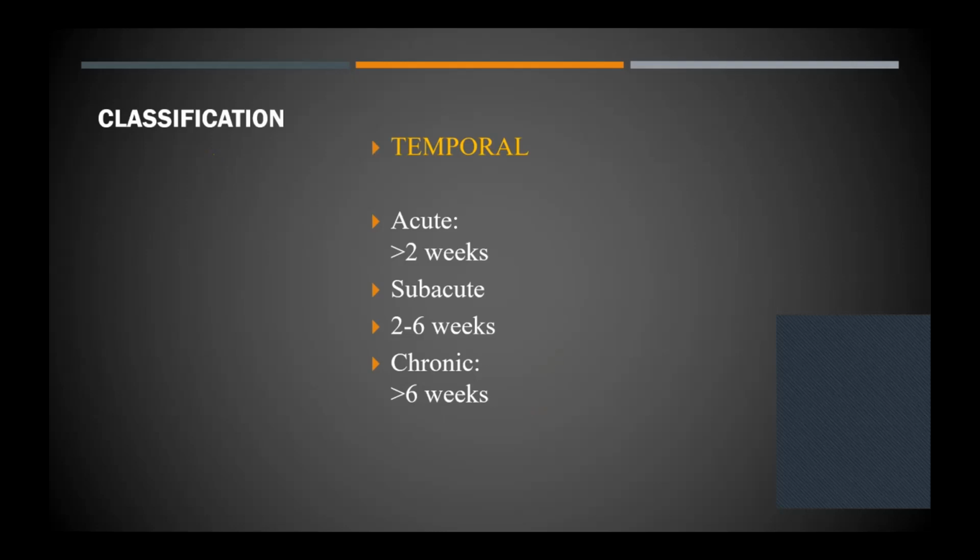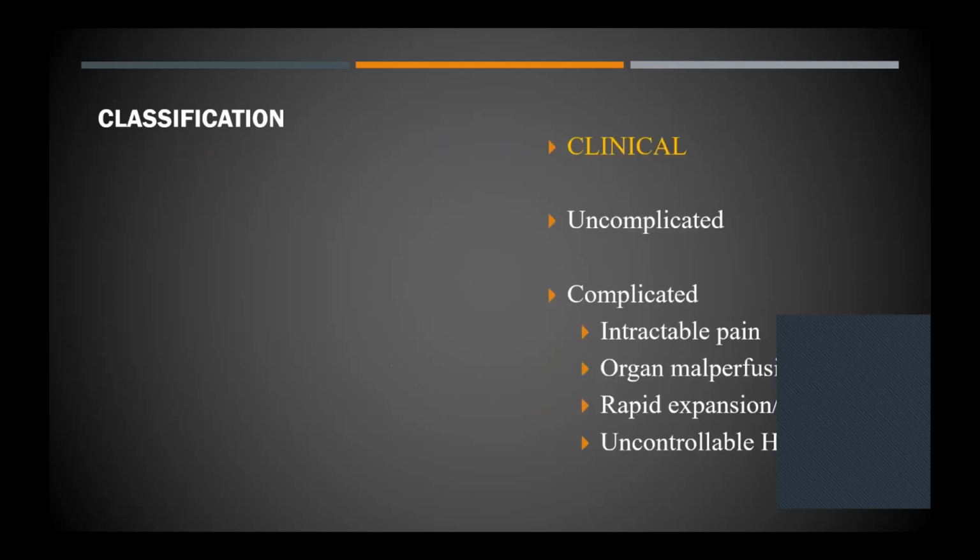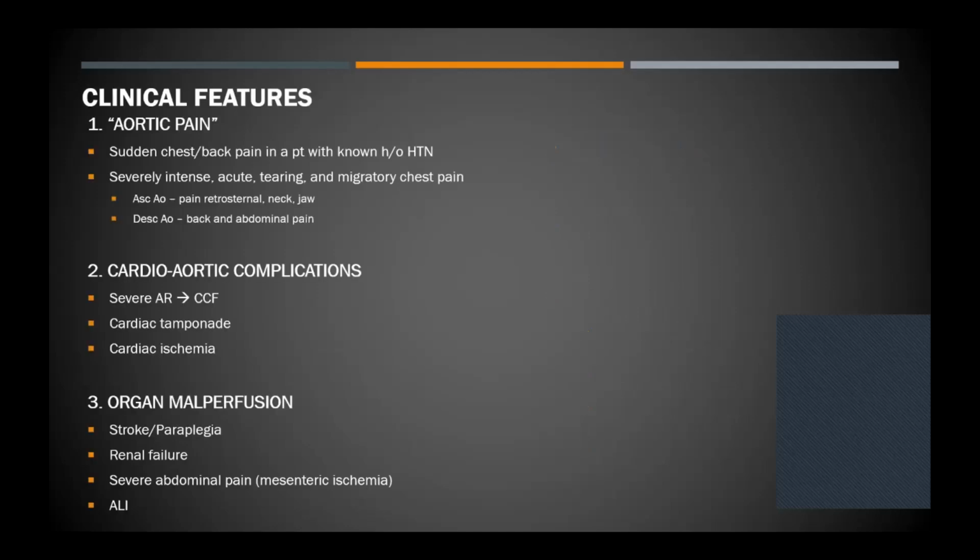As far as the timeline is concerned, if the patient presents acutely within 2 weeks, it's called an acute dissection, and if it's within 2 to 6 weeks, subacute, and more than 6 weeks is chronic. Again, clinically, we classify these patients as complicated dissections if they also present with intractable pain, organ malperfusion, rupture or rapid expansion of the false lumen, or if they have uncontrolled hypertension in spite of treatment.